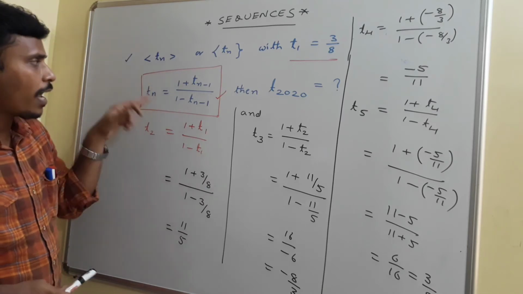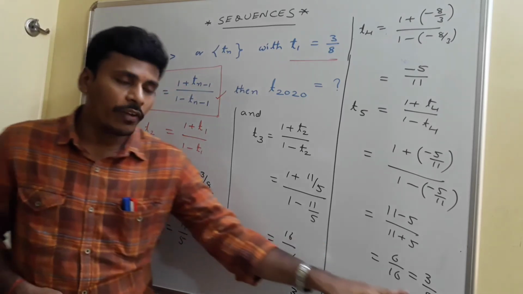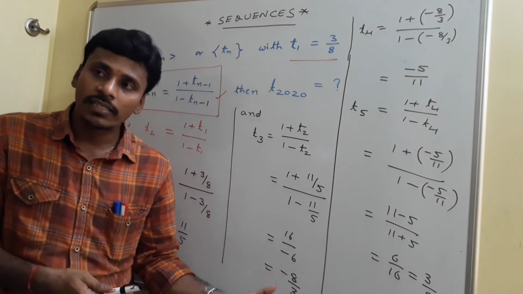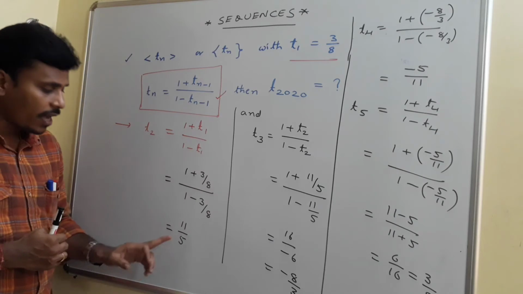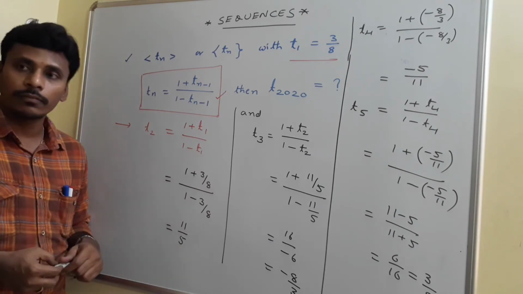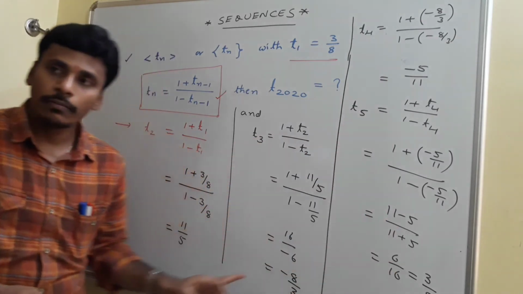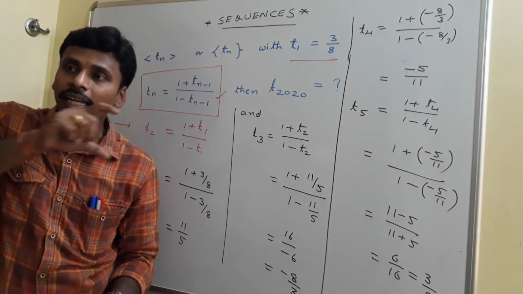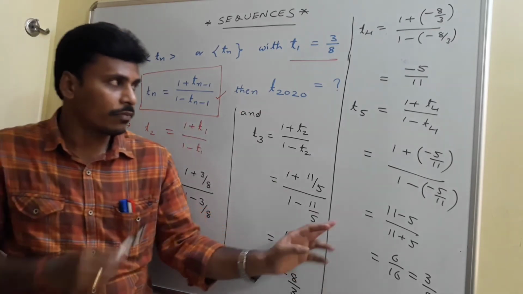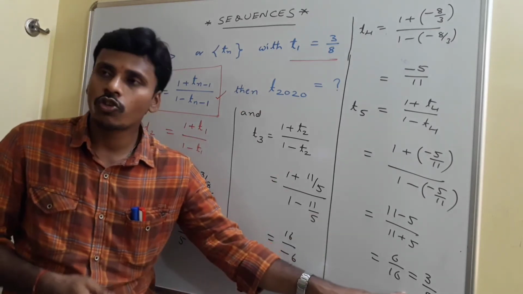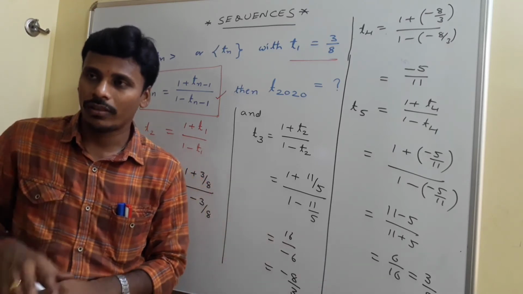See, the rule is the same: 1 plus its before term by 1 minus its before term. So, if T5 is 3 by 8, to find T6, 1 plus 3 by 8 by 1 minus 3 by 8. Like this, you need to proceed. Again, you will get that 11 by 5 only. Okay, now with these terms, if you maintain a sequence, after the fourth term you will again start with 3 by 8 only. Is it clear? Just think wisely.